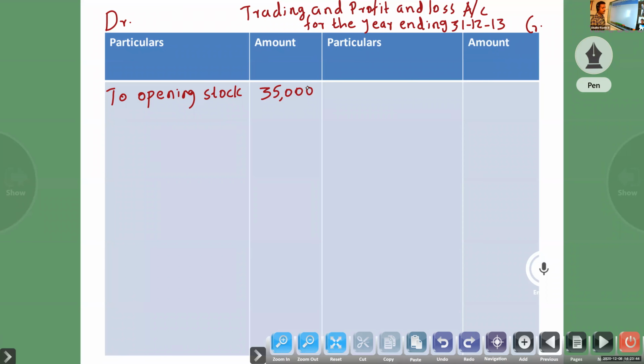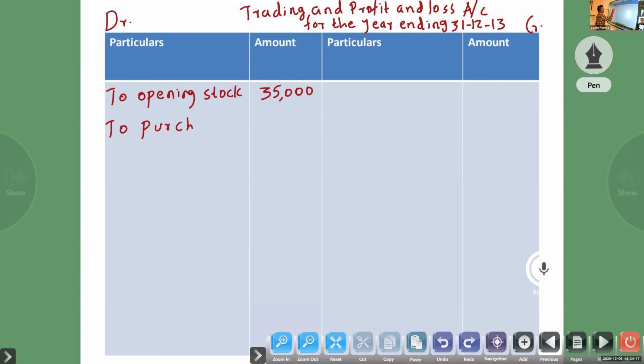Then the next item after opening stock in the trading account. Whenever we prepare the trading account, after opening stock, what will we write? To purchase.